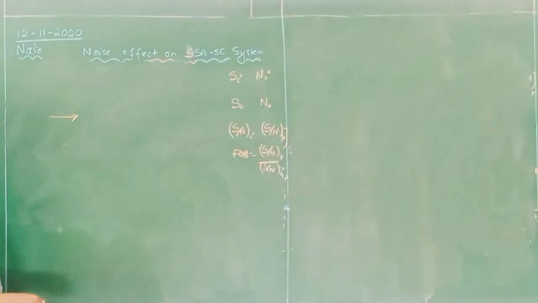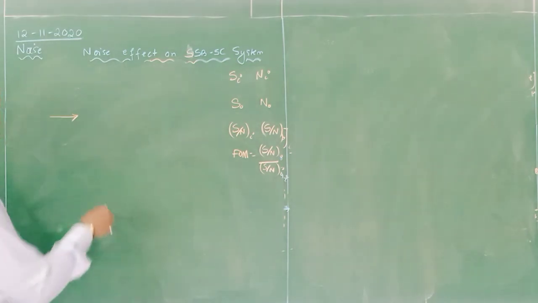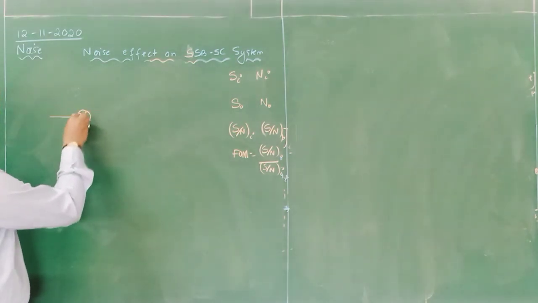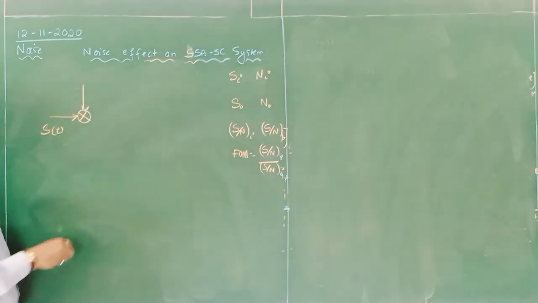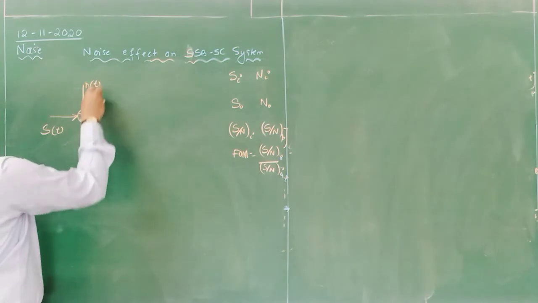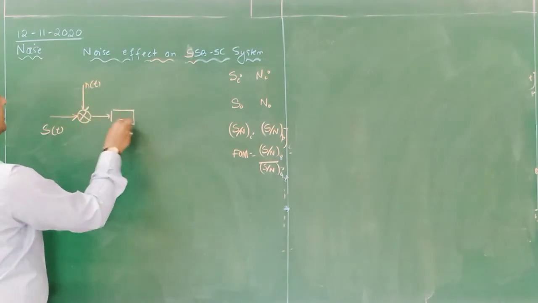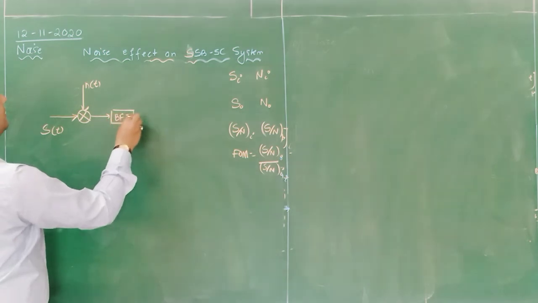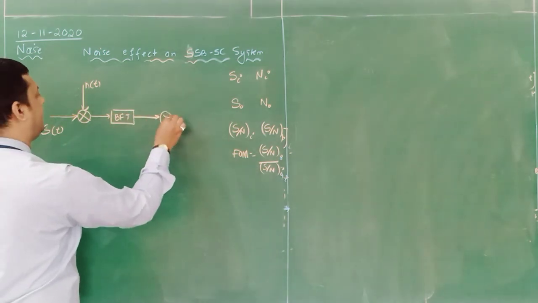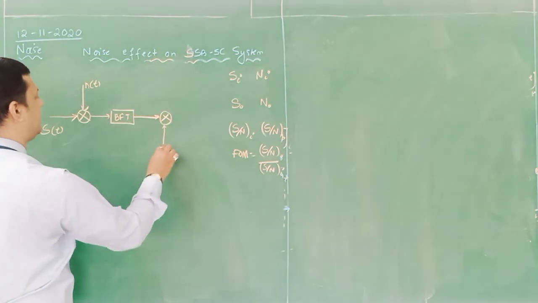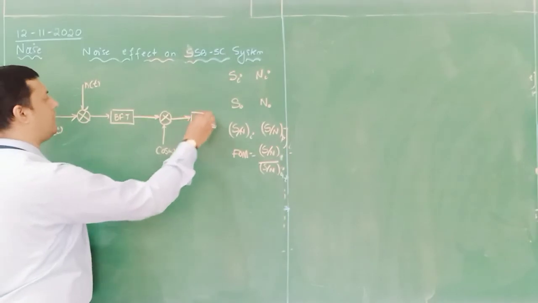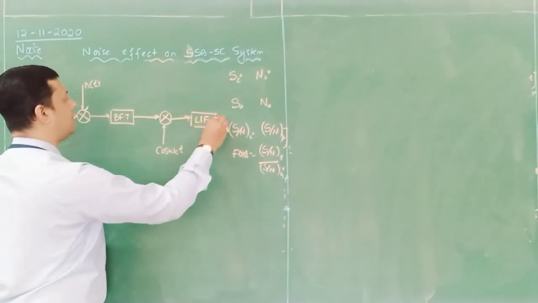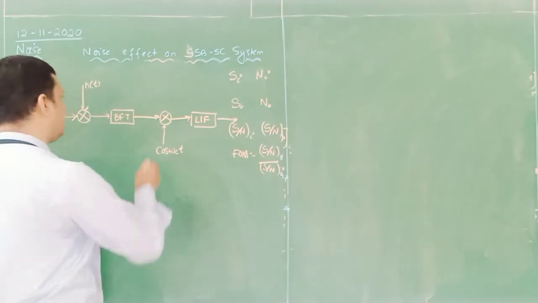For this, again you have to use that calculation for the noise model. So first S of t, which is my SSBSC signal, added to the noise component, passed through the band pass filter, then it enters the demodulator, in which a mixer with cos omega ct is followed by an LPF, and we are getting the outputs.